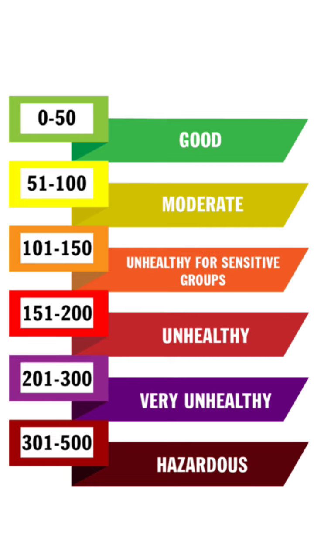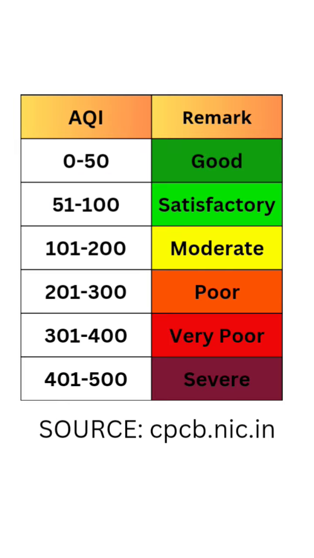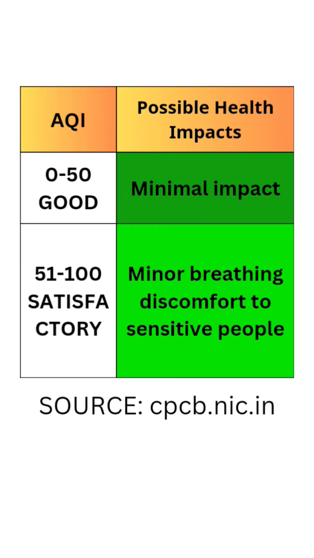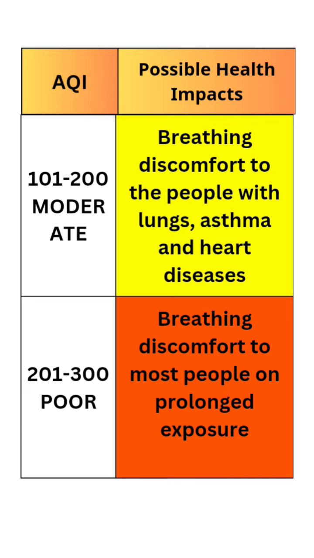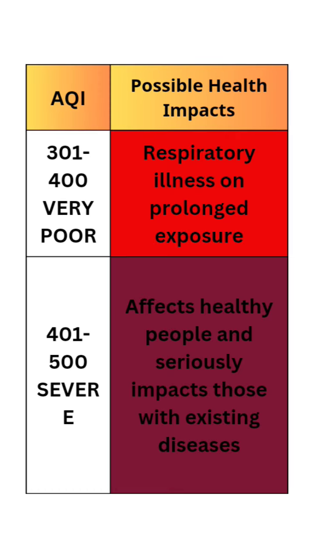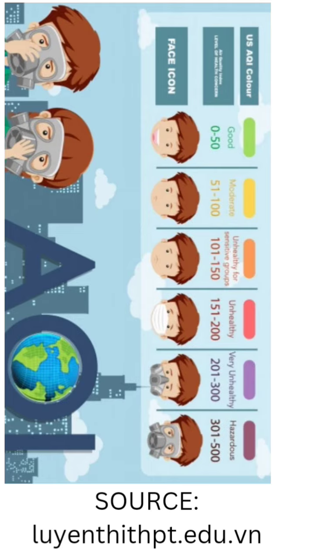AQI ranges from 0 to 500. The lower the number, the better the air quality. Here's how it works: 0 to 50, good; 51 to 100, moderate; 101 to 200, unhealthy for sensitive groups; 201 to 300, unhealthy; 301 to 400, very unhealthy; 401 to 500, hazardous. That means the higher the AQI, the greater the health risks.